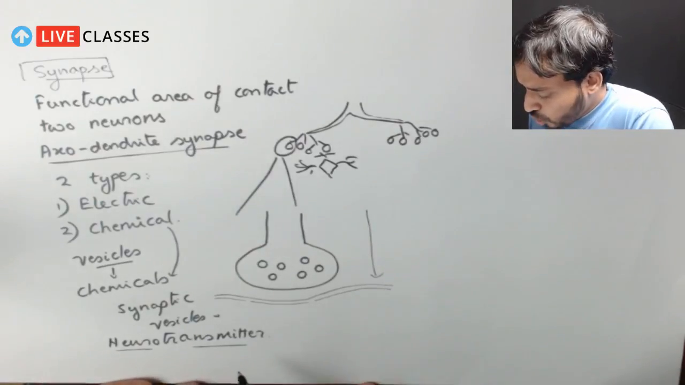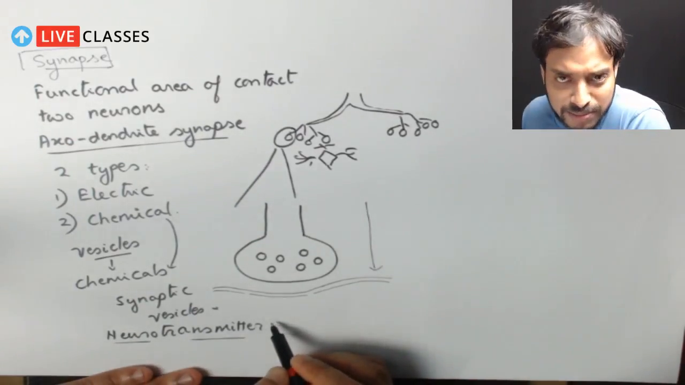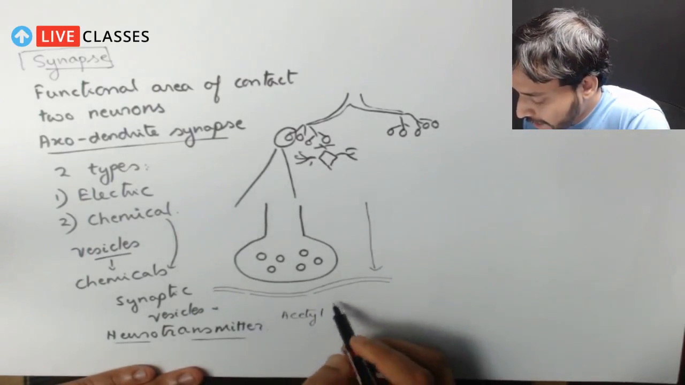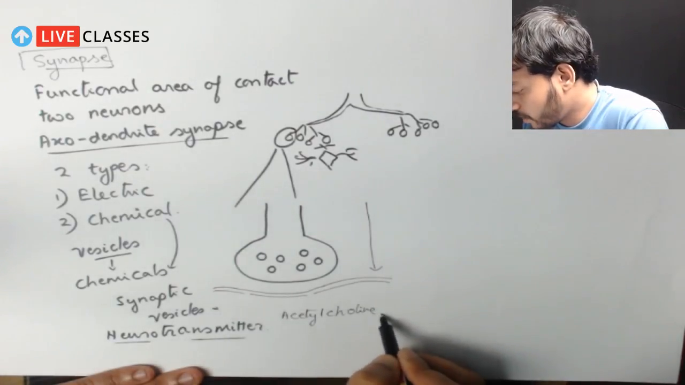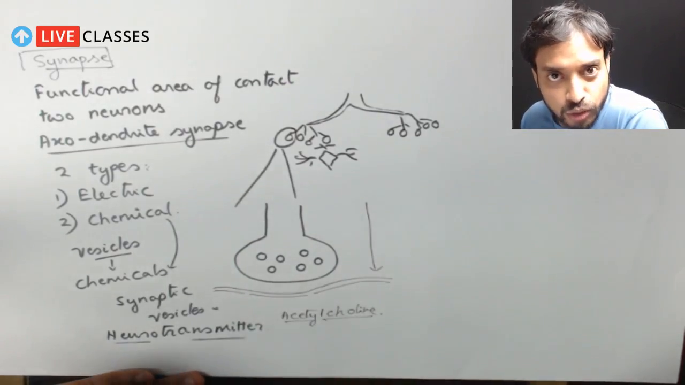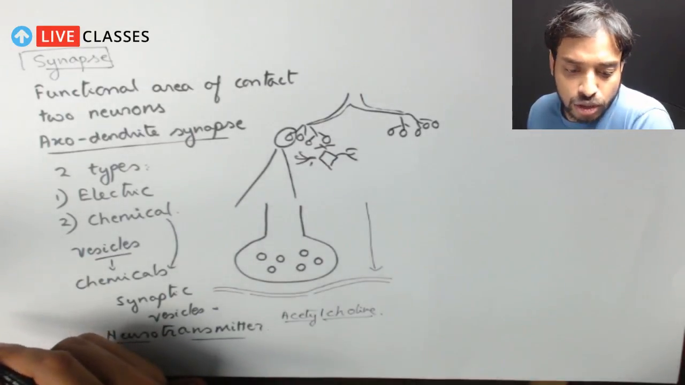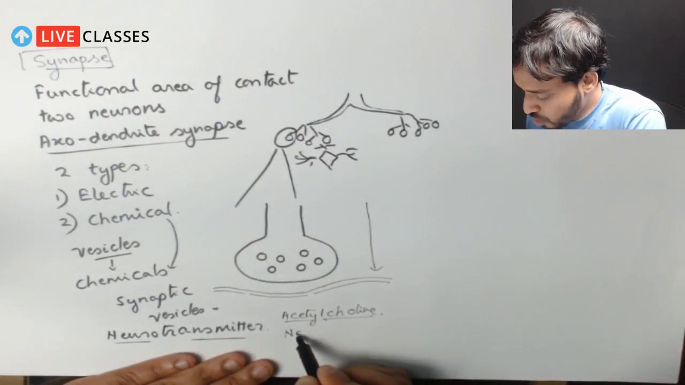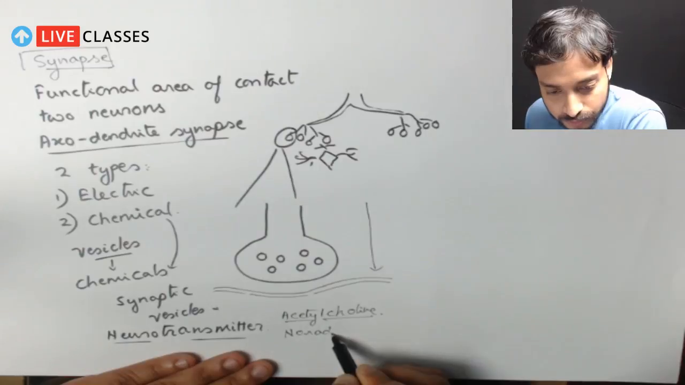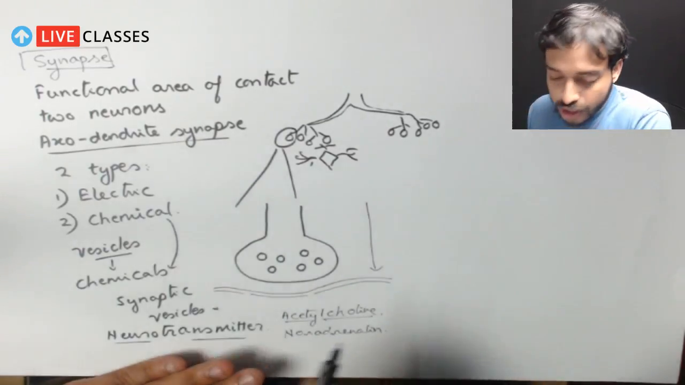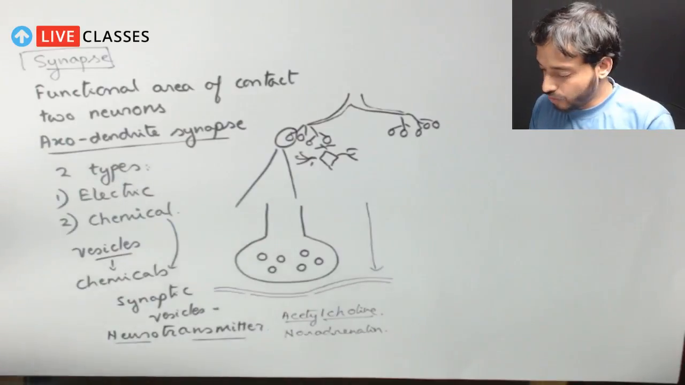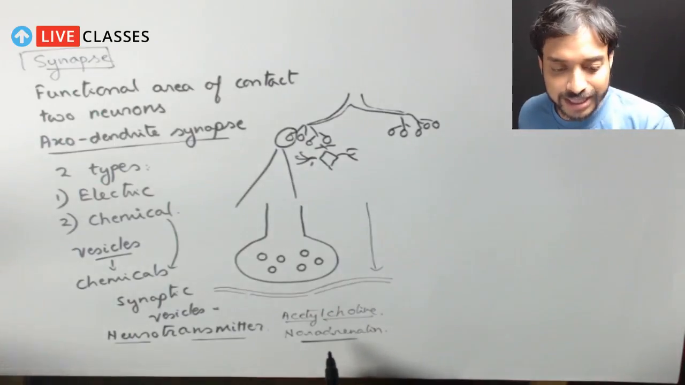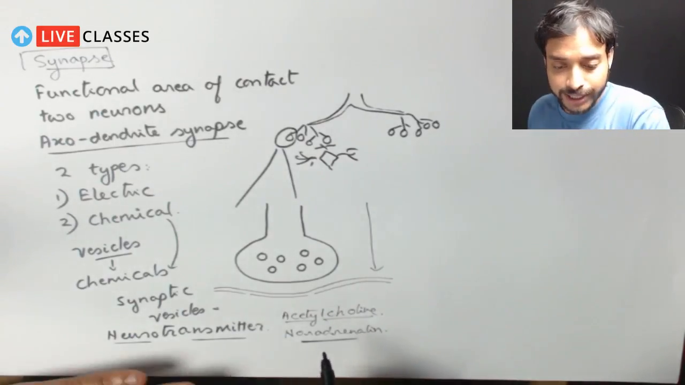So just I'll mention some neurotransmitters. A very common one is called acetylcholine or choline. Acetylcholine is one of the neurotransmitters. There are other neurotransmitters also like noradrenaline. Let me write it down. Noradrenaline. So these are some of the neurotransmitters which are present. Like acetylcholine, the most common type of neurotransmitter. Noradrenaline is also present, correct?